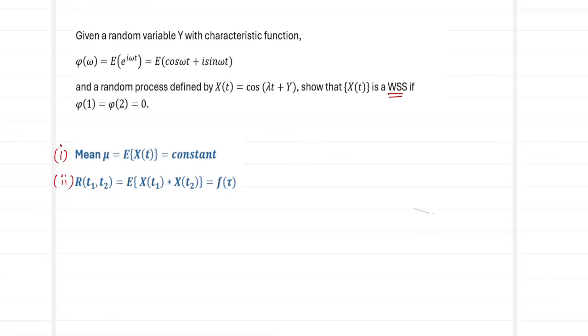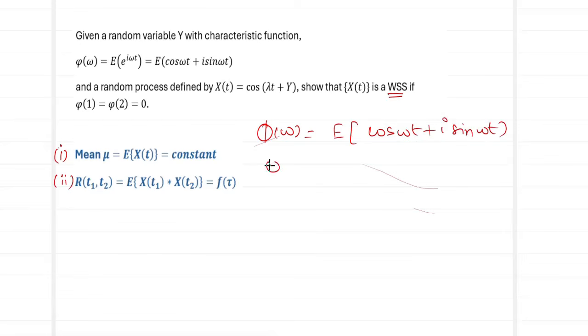Now, to satisfy these two quantities, we have been given two criteria, phi of 1 equal to 0 and phi of 2 equal to 0. Now, we will see what is meant by this phi of 1 equal to 0 and phi of 2 equal to 0. What is our phi of omega? My phi of omega is expected value of cos omega t plus i sin omega t.